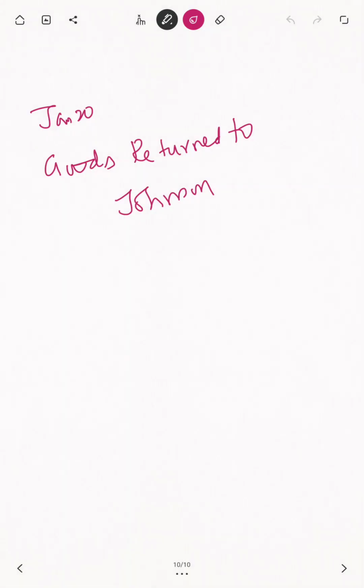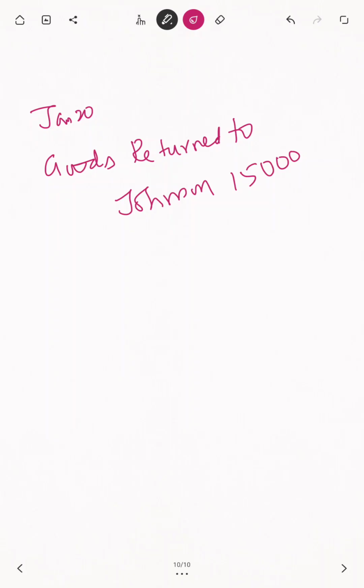This is the new method. Who is Johnson already? We purchased goods on credit basis from Johnson. Johnson is the supplier for us. It's a credit transaction. So what happened?